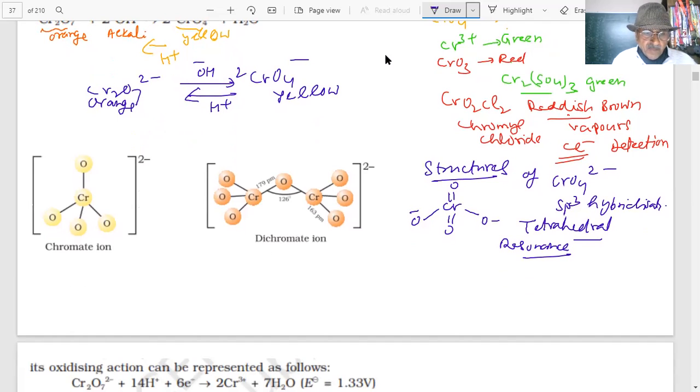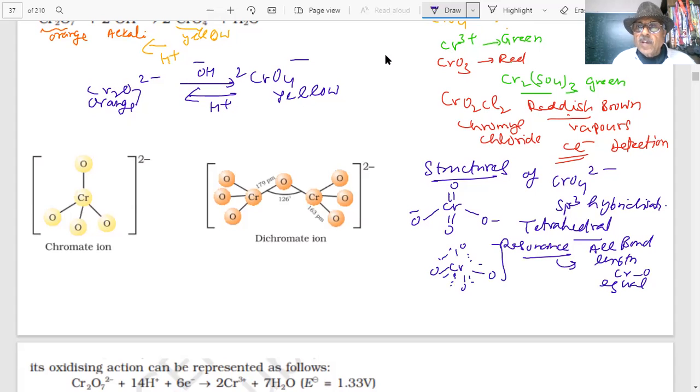So the result is that all the bond lengths will be equal. In the tetrahedral chromate ion, all chromium-oxygen bond lengths are equal due to resonance. And sometimes how do we show that? With this dotted line, showing it everywhere, and we can show 2 minus on that. So this is a resonance hybrid of all these structures.